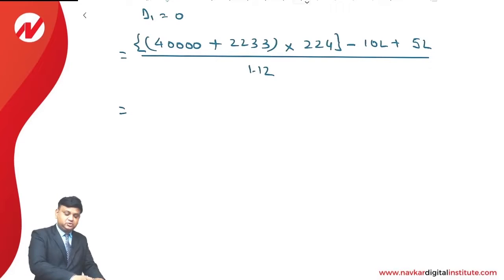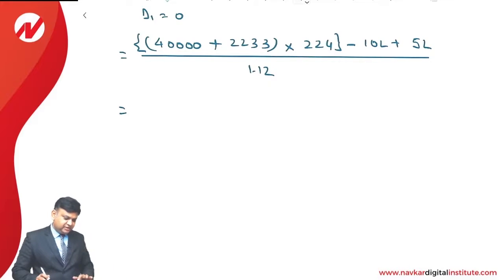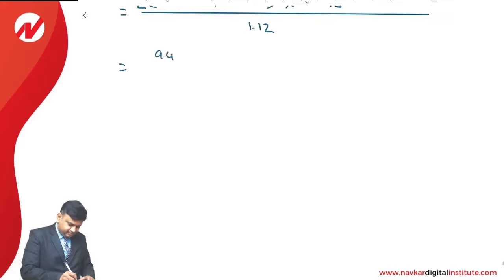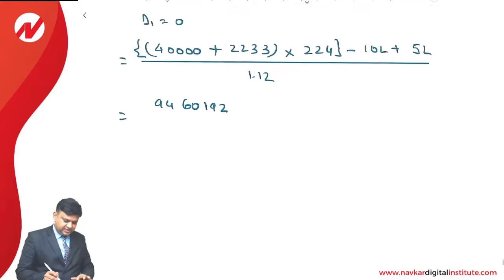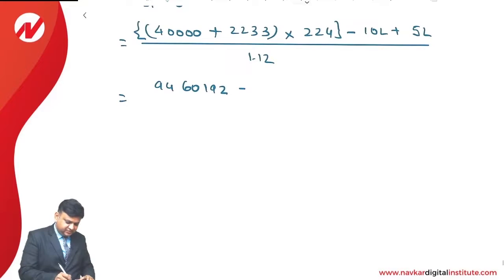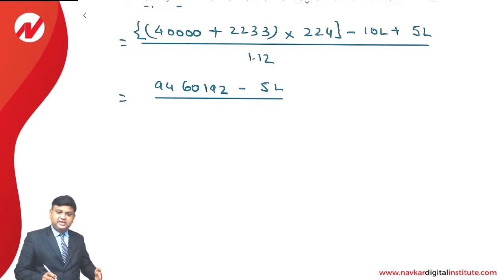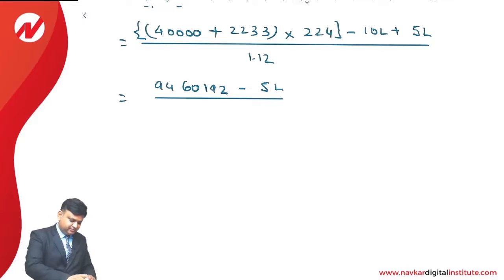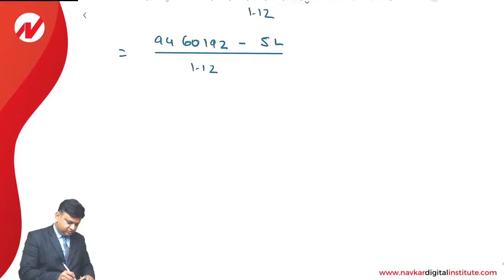Okay, so let us use the calculator. 40,000 plus 2233, 42,223. Multiply with 224. That comes to 94,60,192 minus 5 lakhs. That is 10 negative, 5 positive. So difference of both of them is 5 lakhs negative. So minus 5 lakhs. Divide by 1.12.